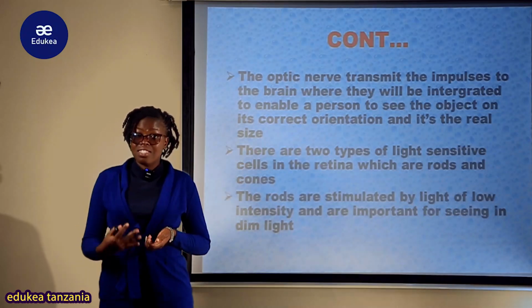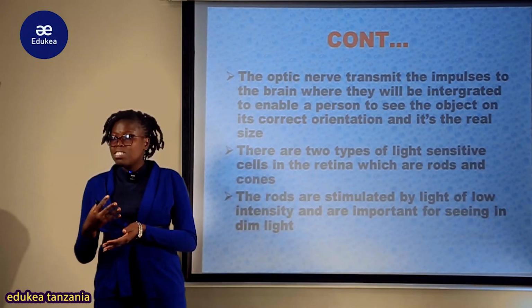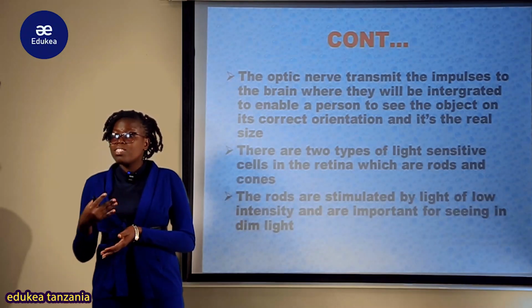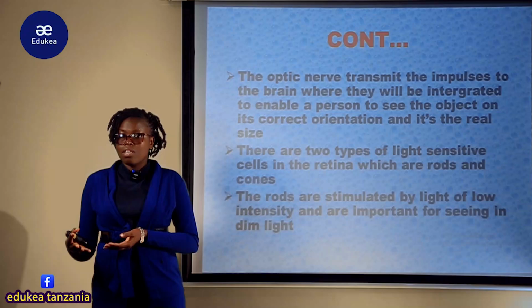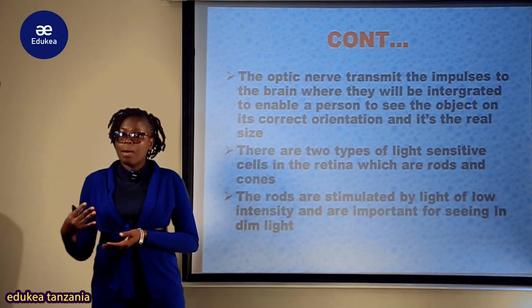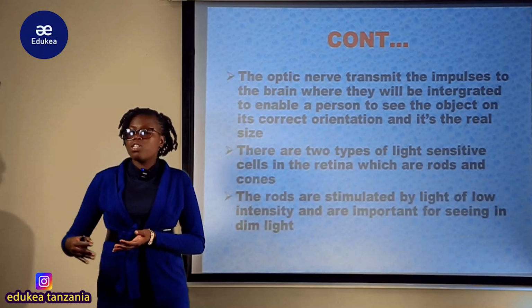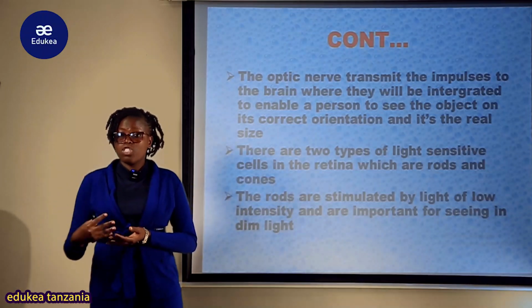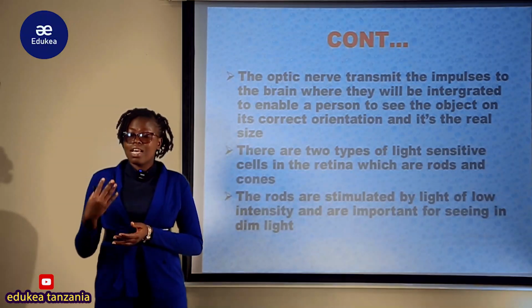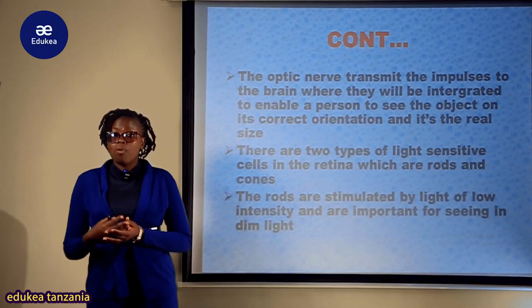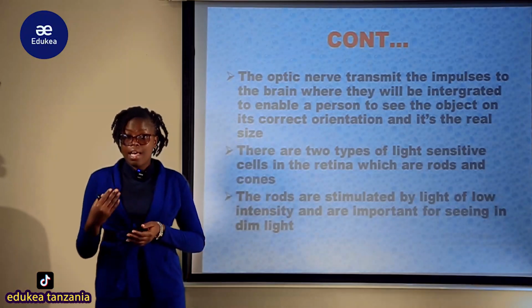Tumeona kwamba katika retina object inakuwa inverted na smaller in size. Zile information zilizotoka pale na kubebwa na optic nerves, zinapeleka zikiwa bado zipo inverted na smaller in size kwenda katika central nervous system. Zikifika pale zinaunganishwa na baada ya pale zinageuzwa kwenda katika original shape kama mtu alivyoweza kuziperceive, na katika real size kama mtu alivyoweza kuona, na baada ya pale ndio majibu yanatoka, mtu anakuwa aware of a particular size of an image, color and so forth.